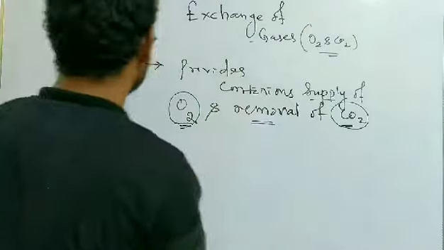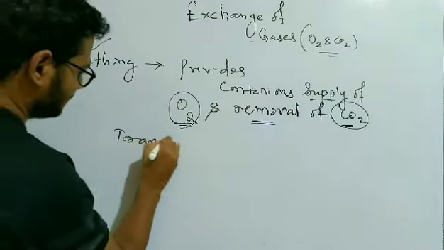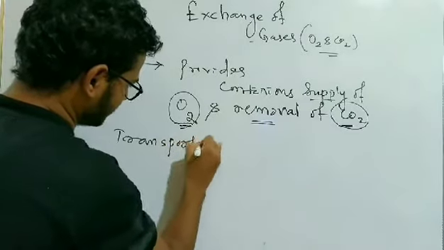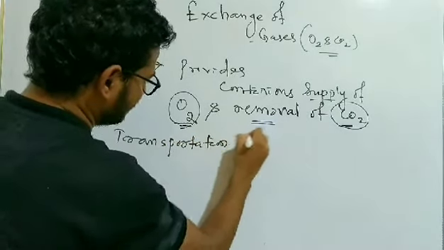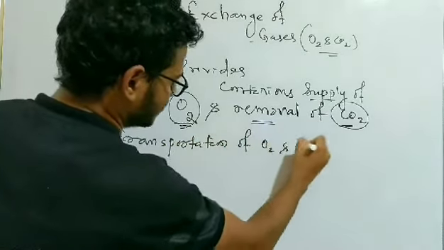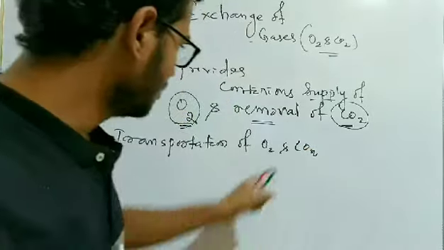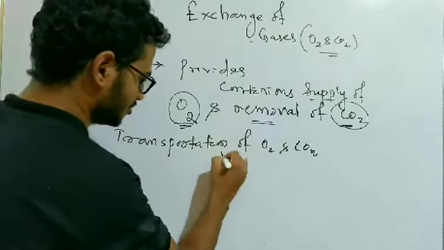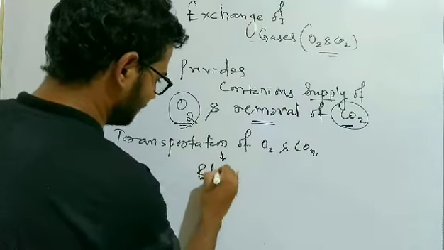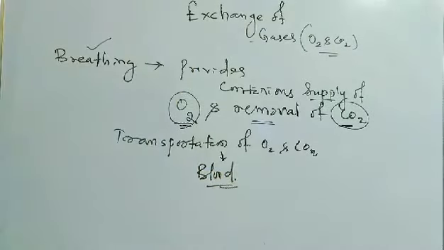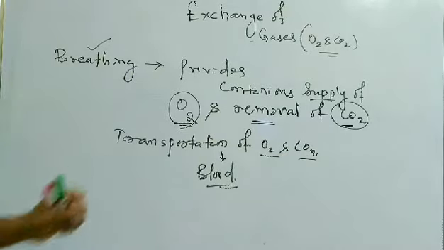The transportation of oxygen and carbon dioxide is done with the help of the blood. So blood is the transport system for oxygen and carbon dioxide. Exchange is governed by the behavior of gases.